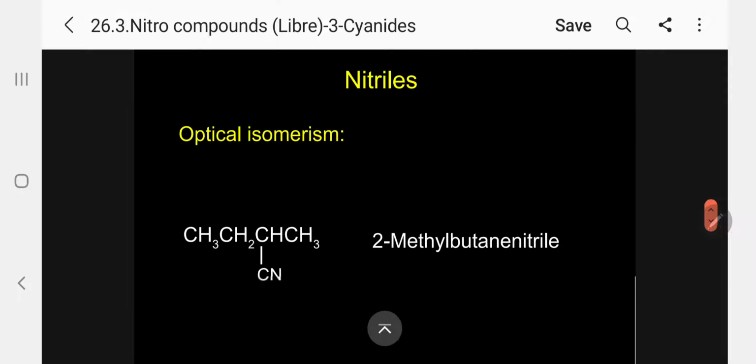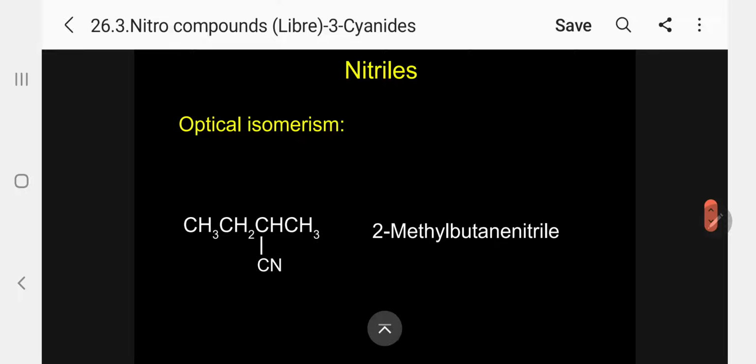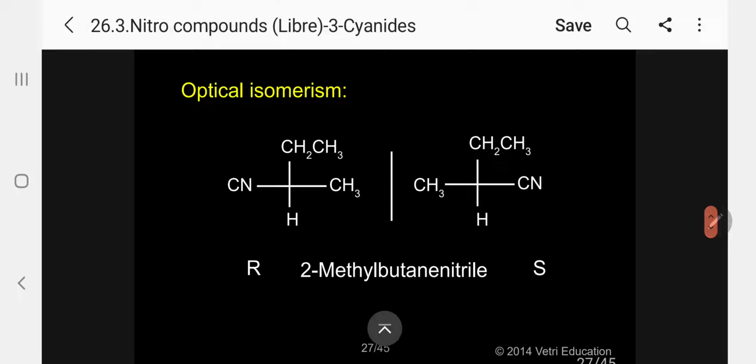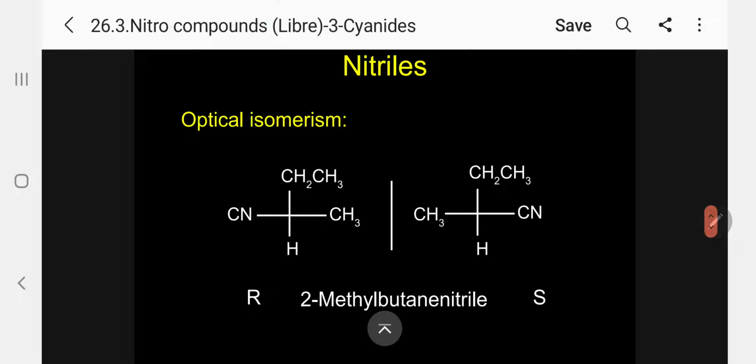Then optical isomerism, as usual we know, 2-methyl butane nitrile is an example of optical isomerism. How can we represent it now? Just see, this is the way we have to represent in the form of R and S configuration. So R, this is as per the rule, 1, 2, 3, decreasing atomic number order.